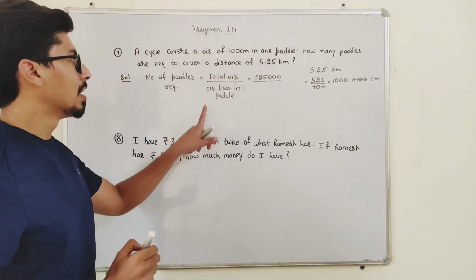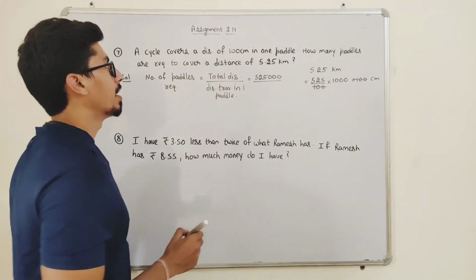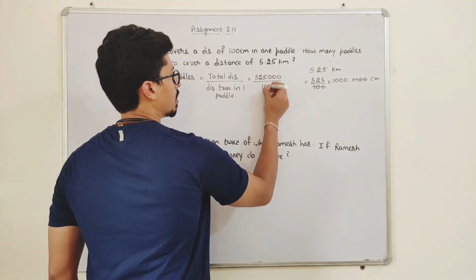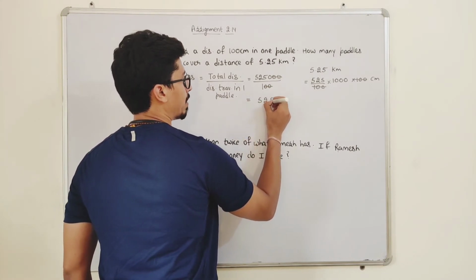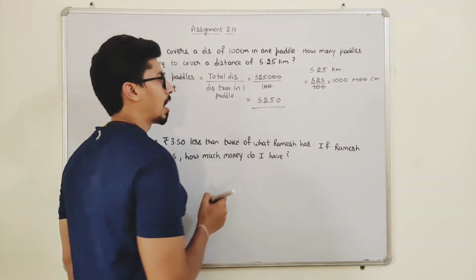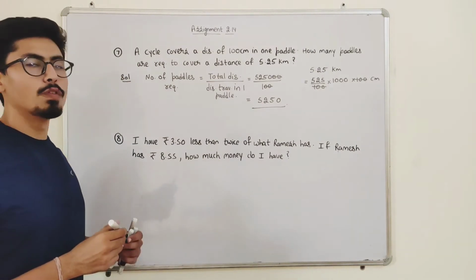Okay. Similarly, the distance traveled in one pedal is 100 centimeters. So the two zeros cancel out. So it is 5250. So the total number of pedals is 5250.